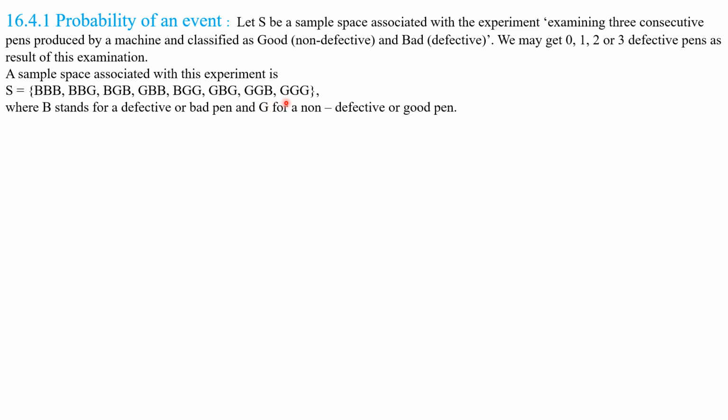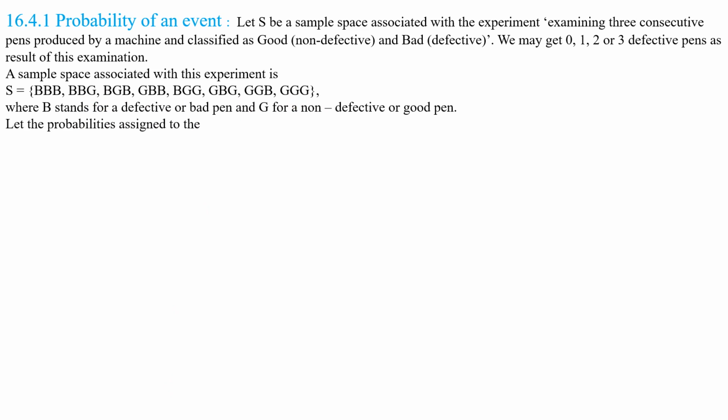Otherwise, all the 3 pens are non-defective. Yes or no? These are the only possibilities. These are the only outcomes in this random experiment. Understood this sample space, my children? Right.